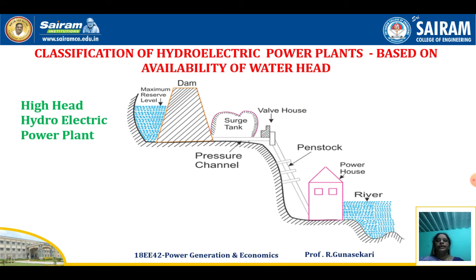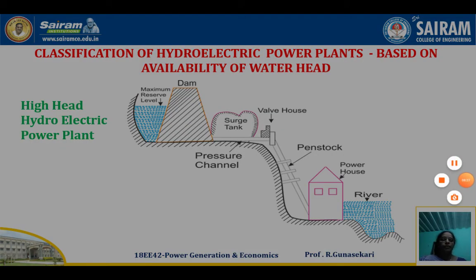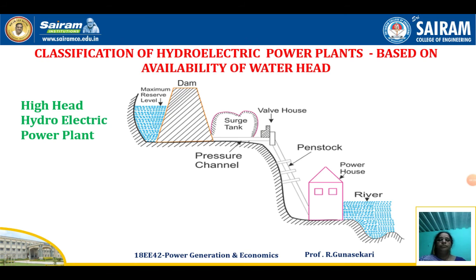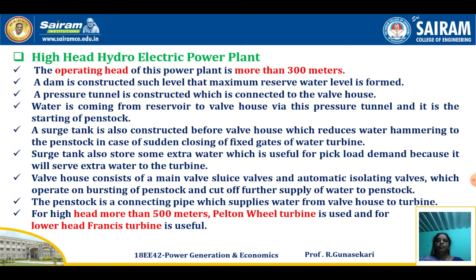Then the high head hydroelectric power plant. See the diagram: maximum reserve level, dam, surge tank, valve house, penstock, powerhouse, then river. This is the diagram of a high head hydroelectric power plant. Now we studied the working function of the high head hydroelectric power plant. The operating head of this power plant is more than 300 meters. That's why it is called a high head hydroelectric power plant.